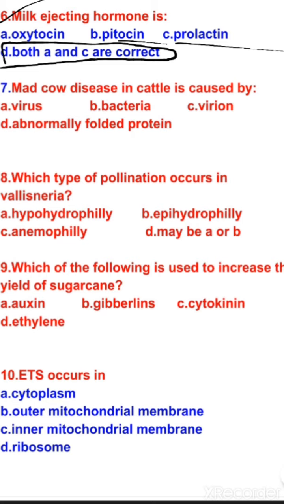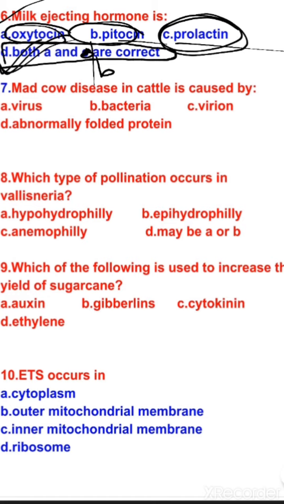Let us correct the option: option number D should be both A and B are correct. Milk ejecting hormone is oxytocin and it is also known as pitocin. So both options A and B are correct. Prolactin is basically a milk producing hormone.